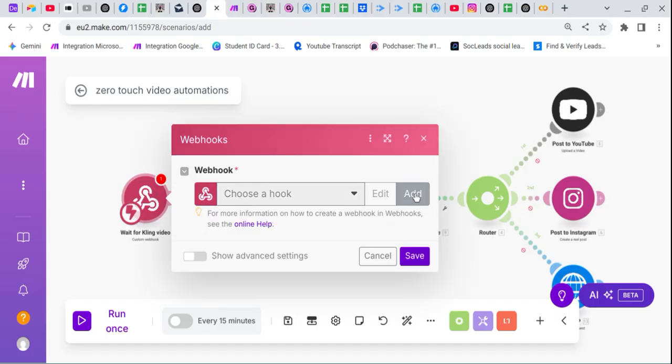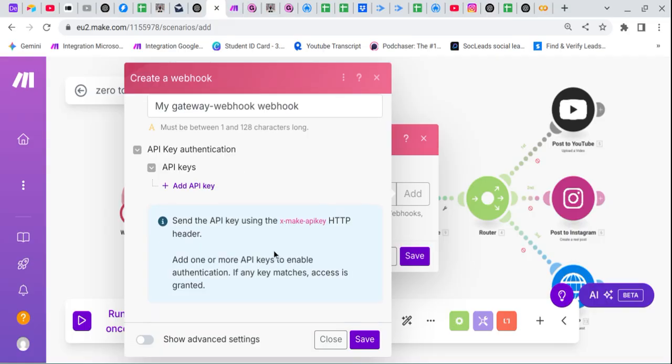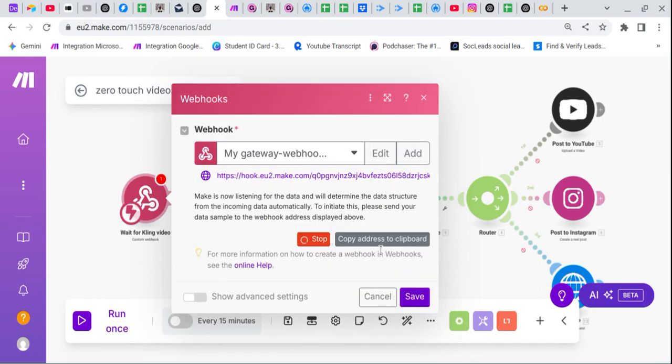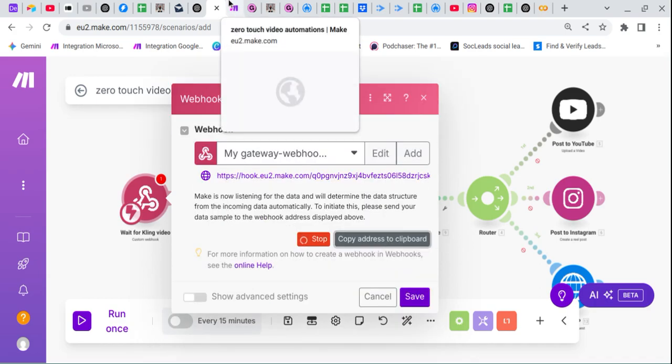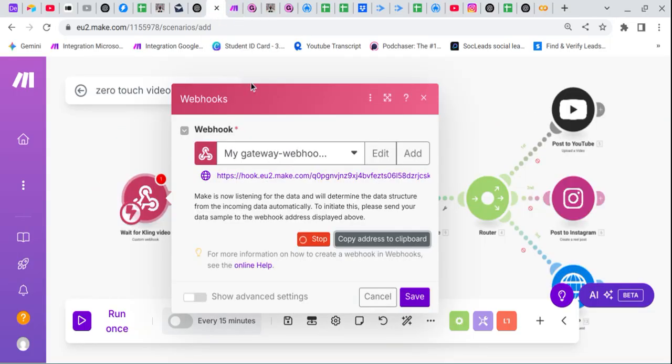Let's go to this workflow and click on here. Click on add webhook. Click on this and just save it, and just copy the address. Go to Make, this workflow.